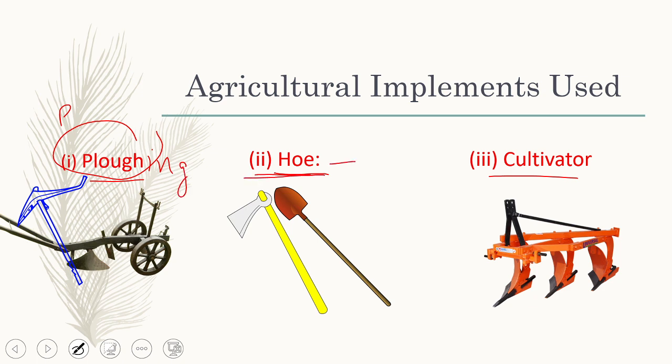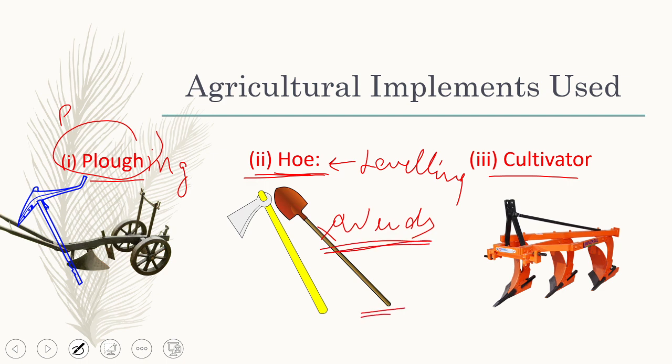Hoe is used for leveling, or many times to remove the weeds, because it is the removal of weeds. Cultivators are used for the plowing material only. So they are all involved in the preparation of soil.